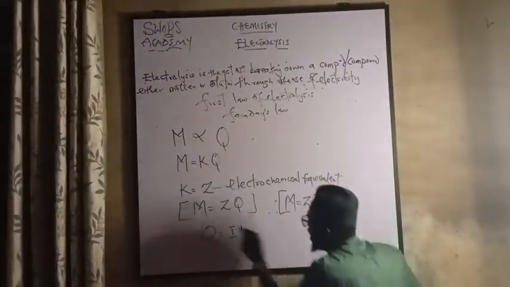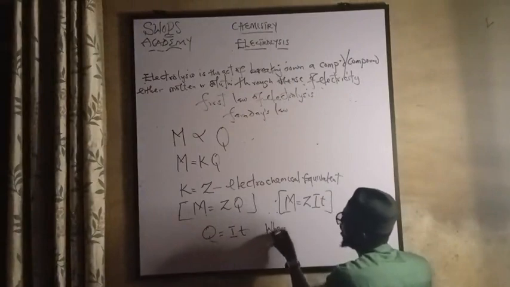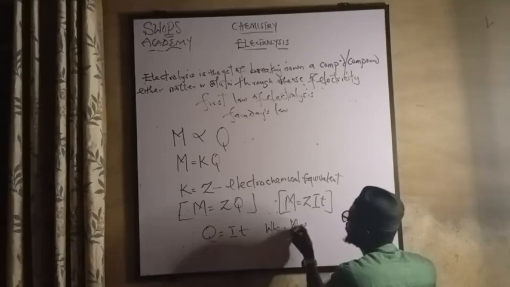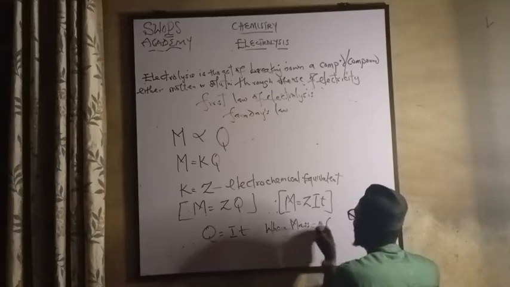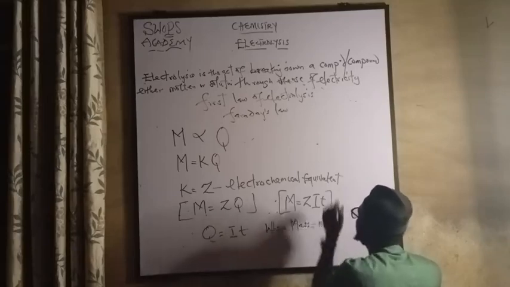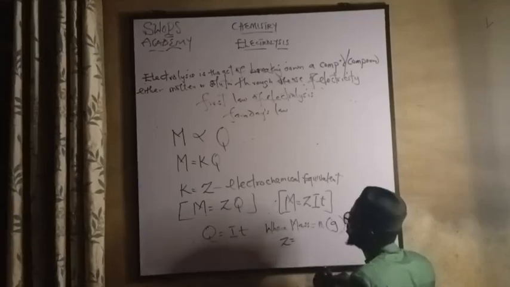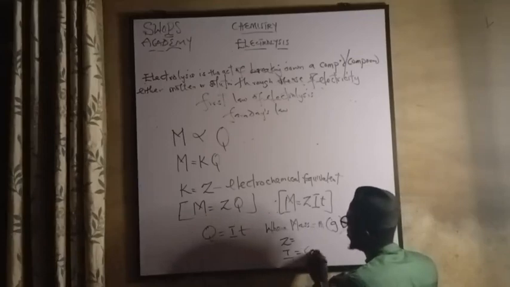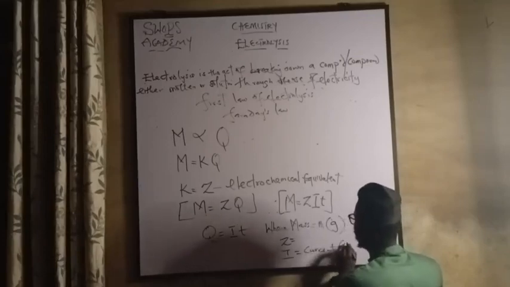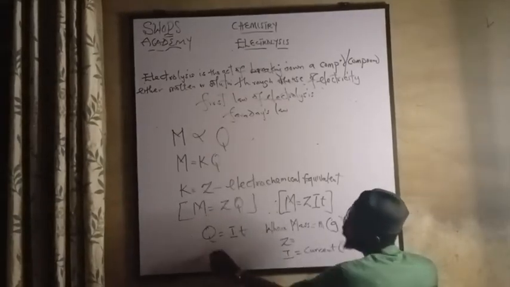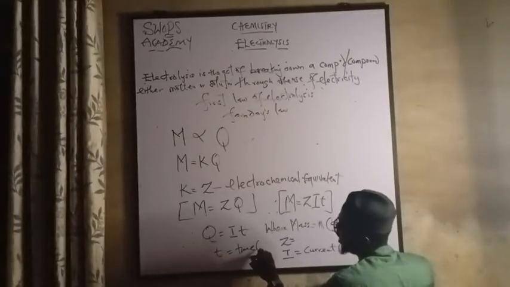Now let me break it down before we start picking calculation. Know that M represents mass. M equals mass. And the SI unit for mass as far as this topic is concerned is kilogram. Then Z means electrochemical series equivalent. It has no SI unit. I means current, and the SI unit for current is ampere. T means time, and the SI unit for time is seconds. Please let's take note of that.